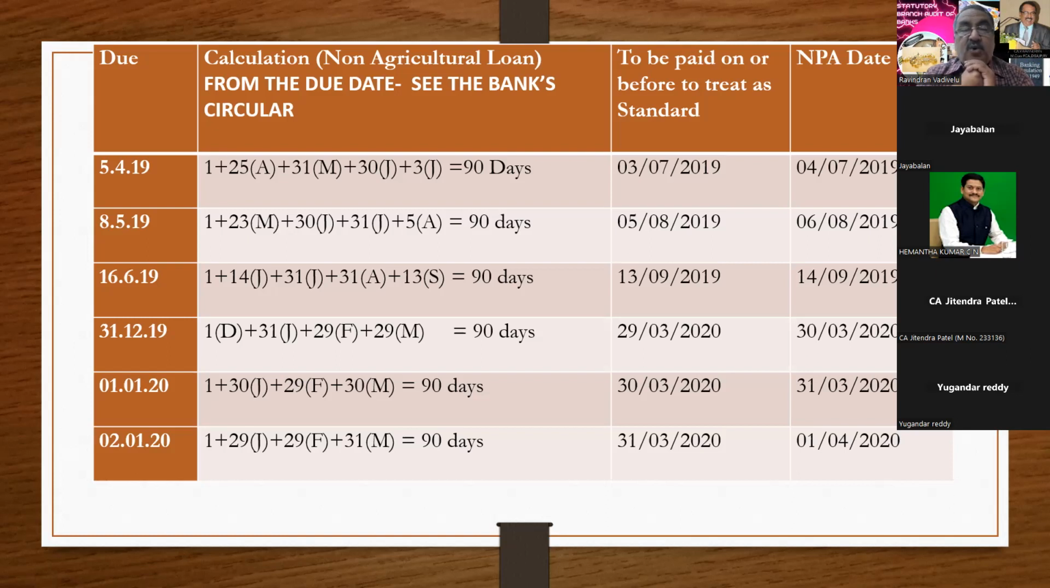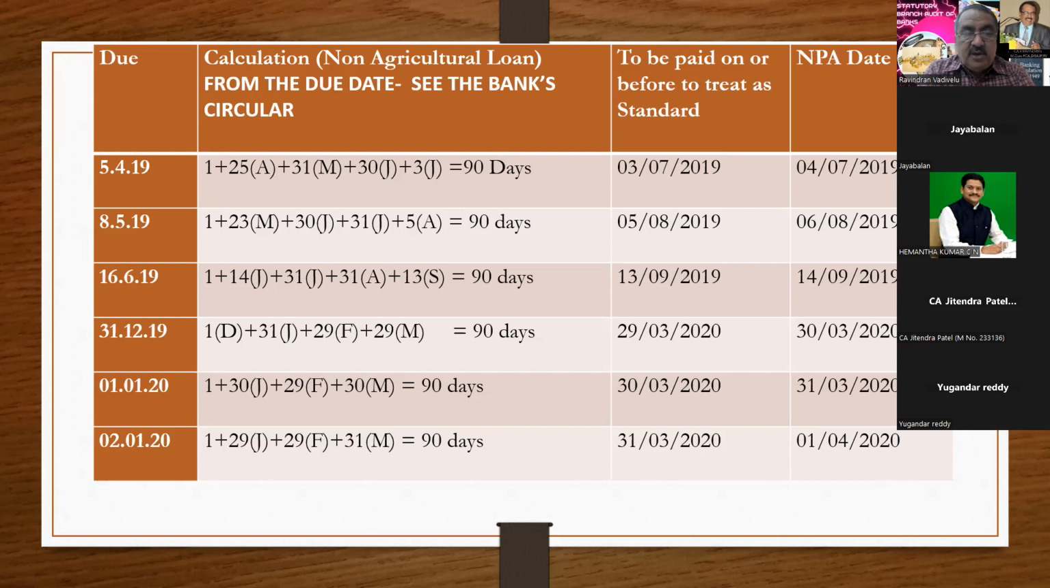Here I am going to talk about only the non-agricultural advances. I am not touching the cash credit loan. I am not touching the agricultural advances. I am just touching how to calculate the 90 days for the non-agricultural advances. Because the circular said it is more than 90 days. So 5/4/19 is the due date and 3/7/19 is the 90th day. If the amount which is due on 5/4/19 has not been paid on or before 3/7/19, then that account will become NPA on 4/7/19.